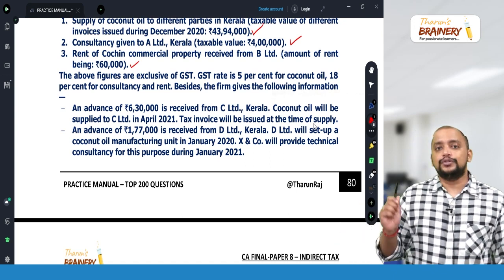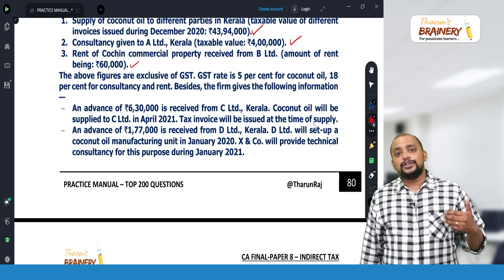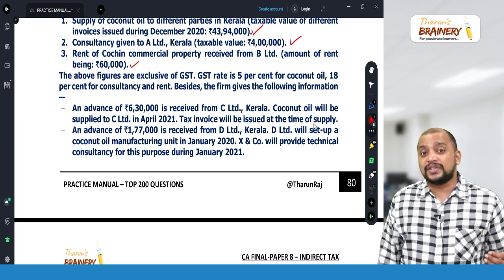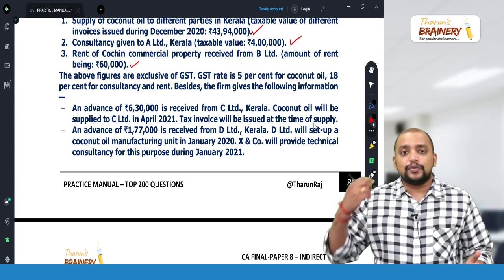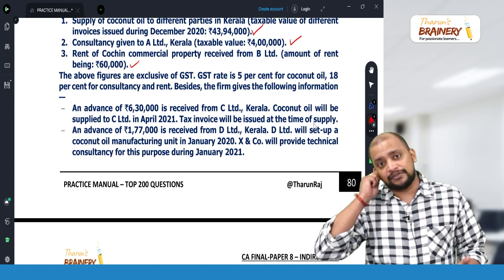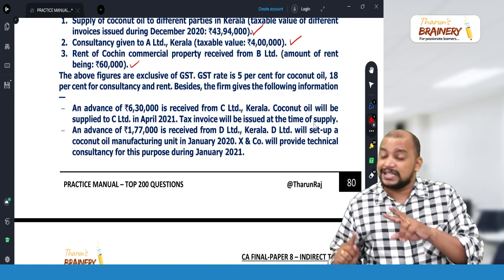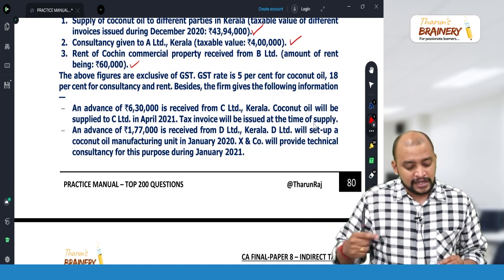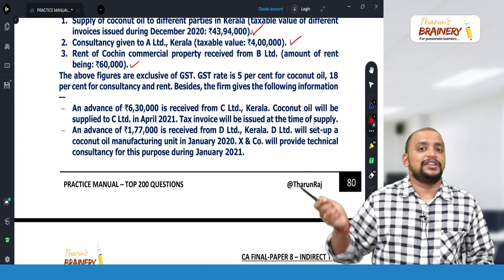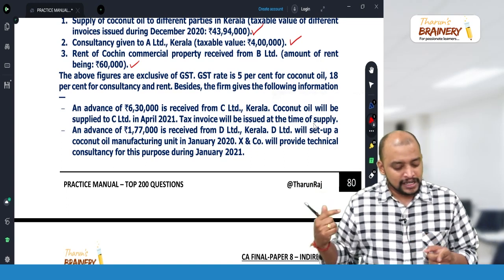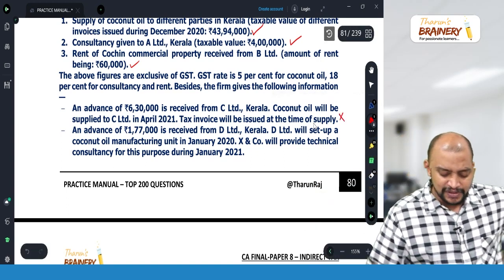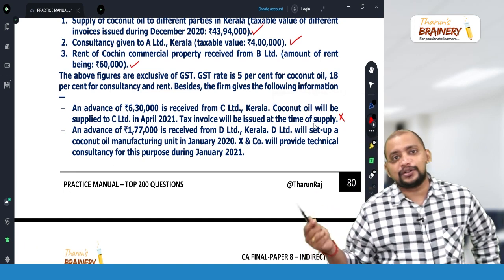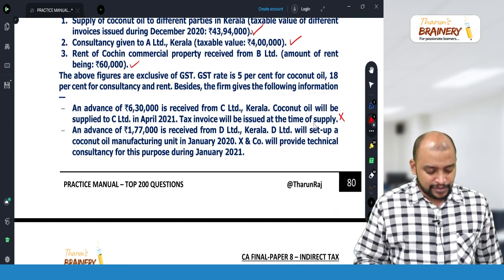With respect to goods, the time of supply will be due date of invoice or actual date of invoice, whichever is earlier. So date of payment is irrelevant, which means that we don't have to pay GST on advances. Whenever we raise the invoice, at that time only we need to pay GST. So in this case, we will pay GST in the month of April 2021, not in December 2020.